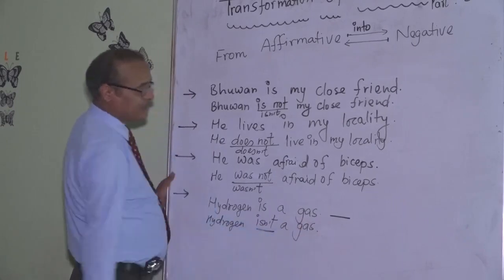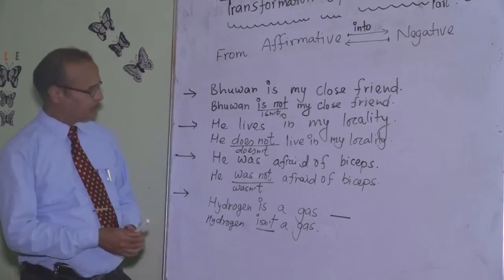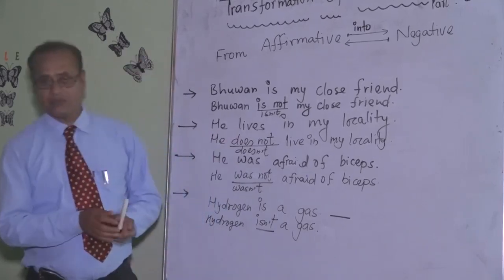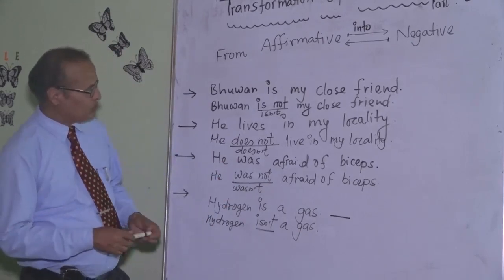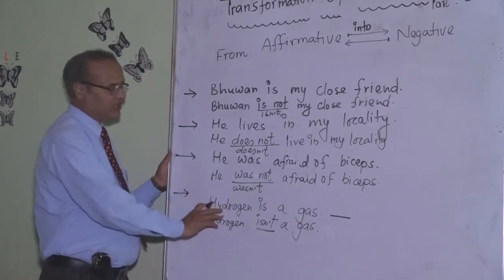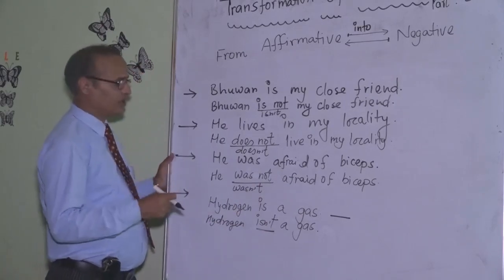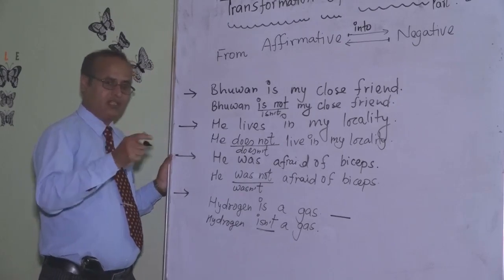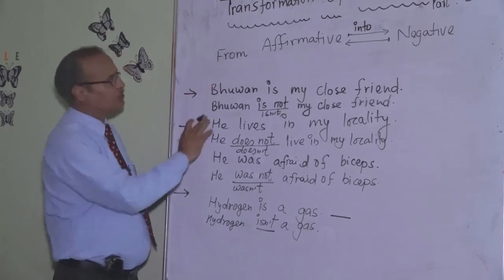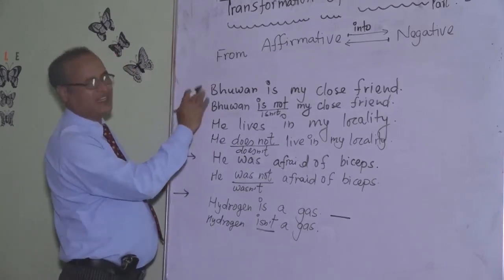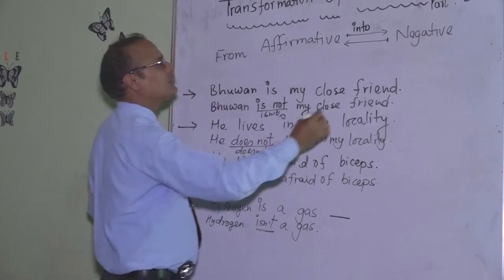So once again I repeat, if we are dealing with science theories, something that is universally true or generally true, we shouldn't go through this type of transformation. As we are practicing, especially in our country, transformation of this sort: one is my close friend. Generally, one is my close friend or may not be. One is not my close friend.